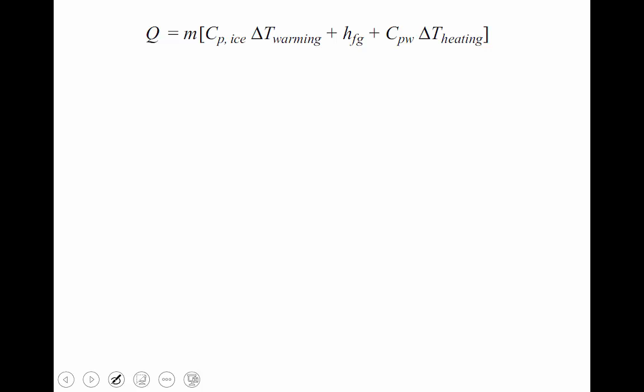Which means remember the energy balance. This much amount of energy is released from a particular system. This much amount of energy is gained by a particular system. These are the same. It's the energy balance. With the help of that, the equation is formed. Q equals m Cp ice delta T warming plus hfg plus Cp of water into delta T heating.